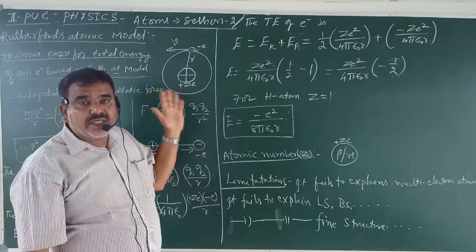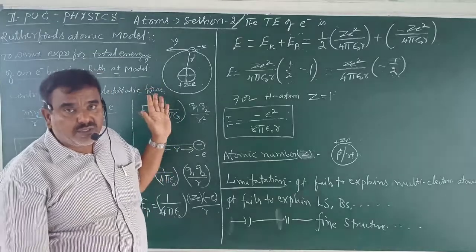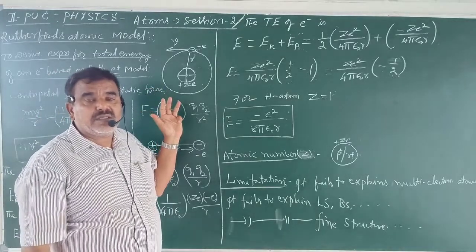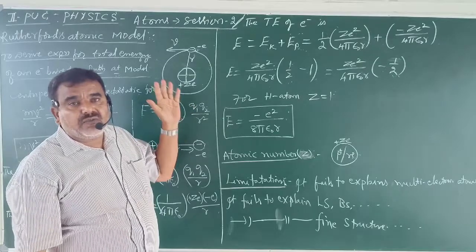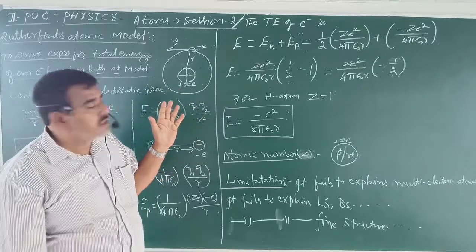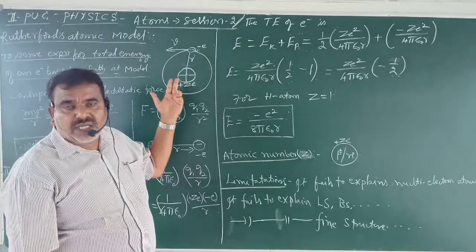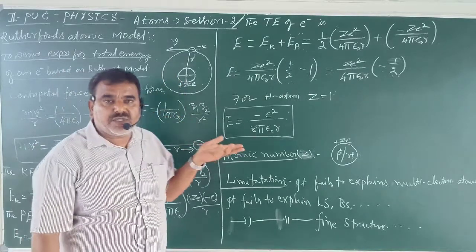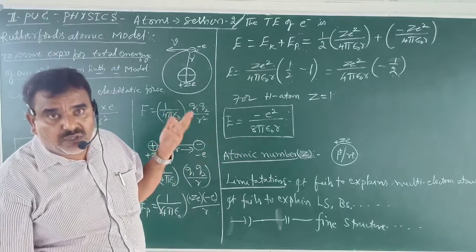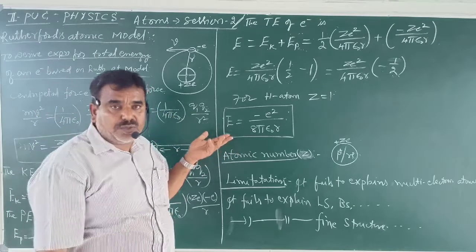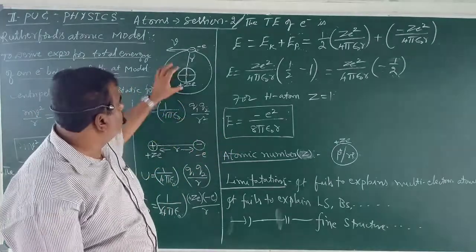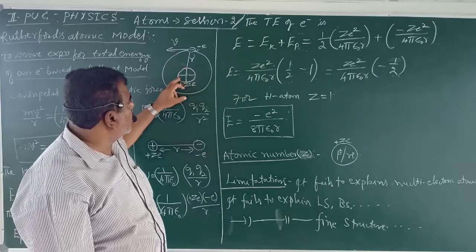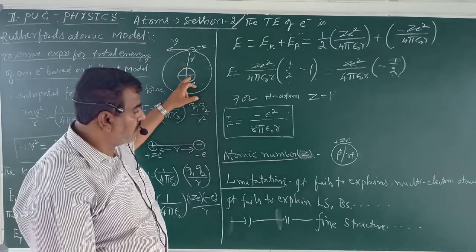First we discovered electrons, then protons, the positive rays. So positive charge is carried by protons. Then after that, James Chadwick discovered neutrons, studying the isotopes. So the nucleus consists of protons and neutrons.